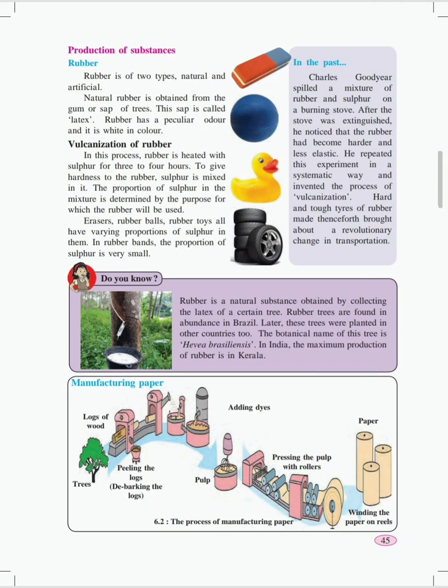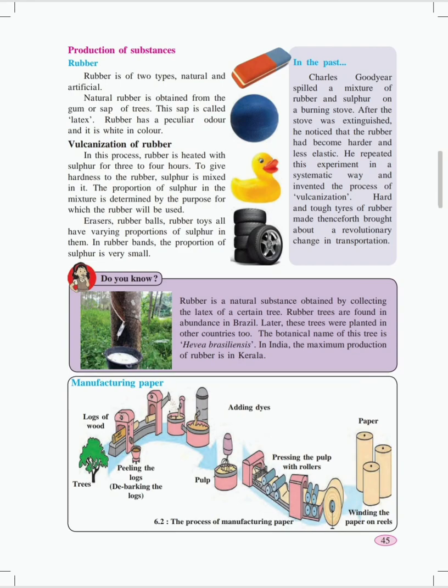If we want the object made of rubber to be hard, more sulfur is added to the rubber while heating. If you want the object to be soft, less sulfur is added when the rubber is heated. Consider a rubber band, which is very soft. In that case, sulfur is used in a very small proportion.